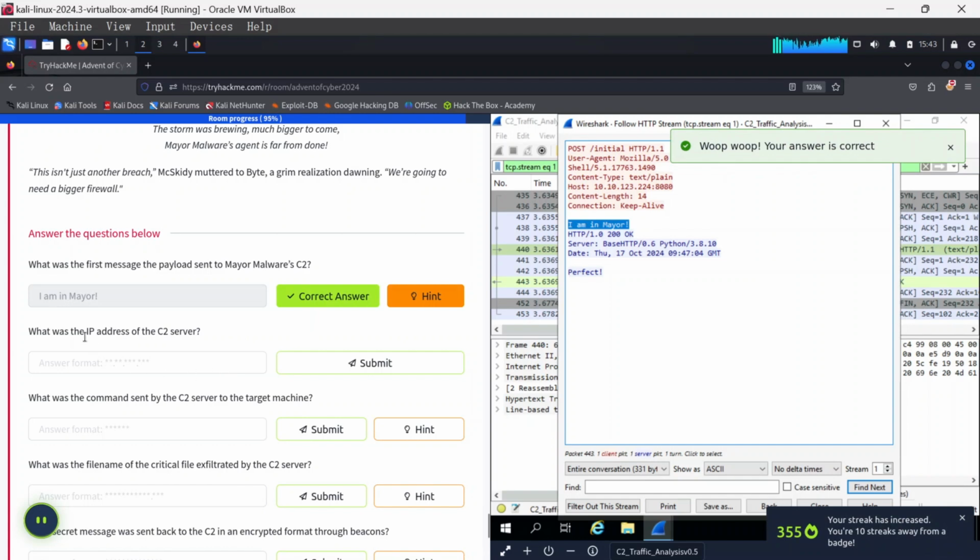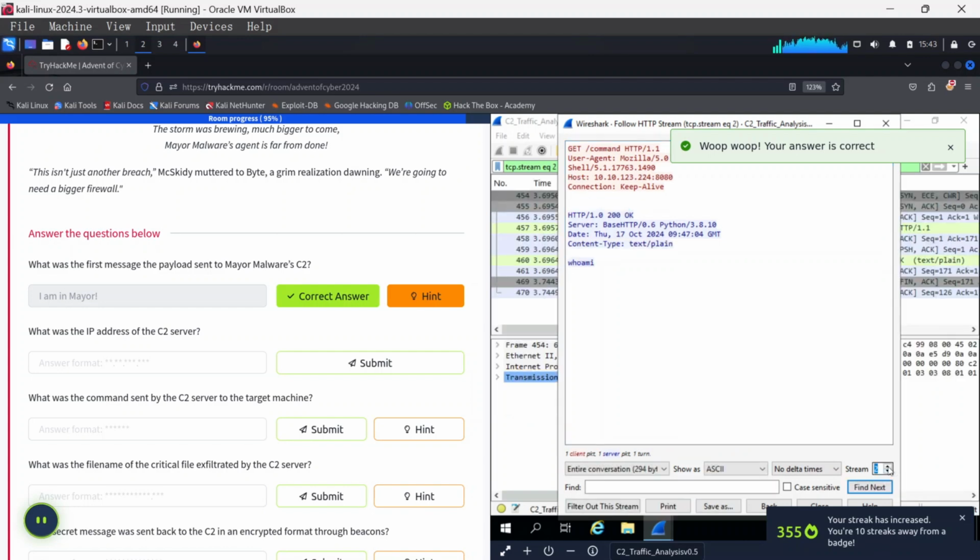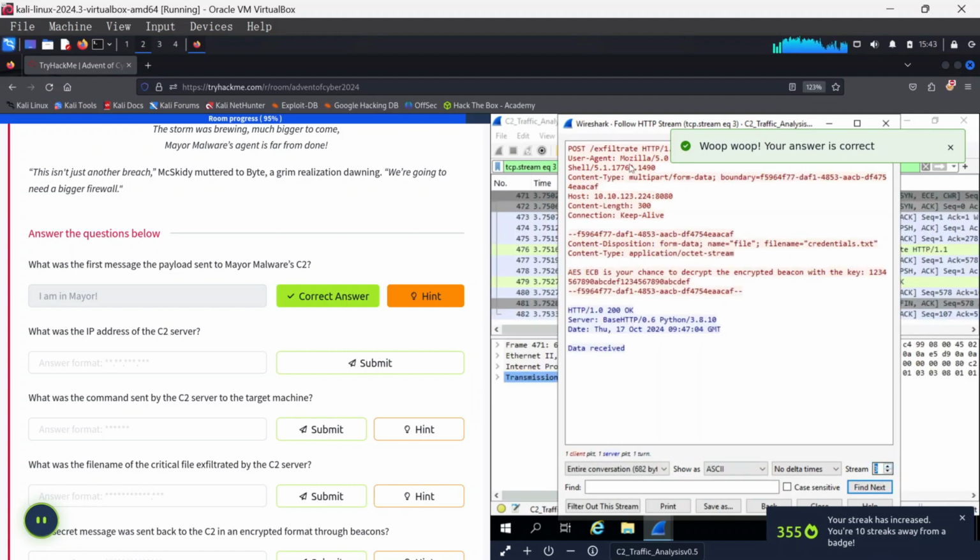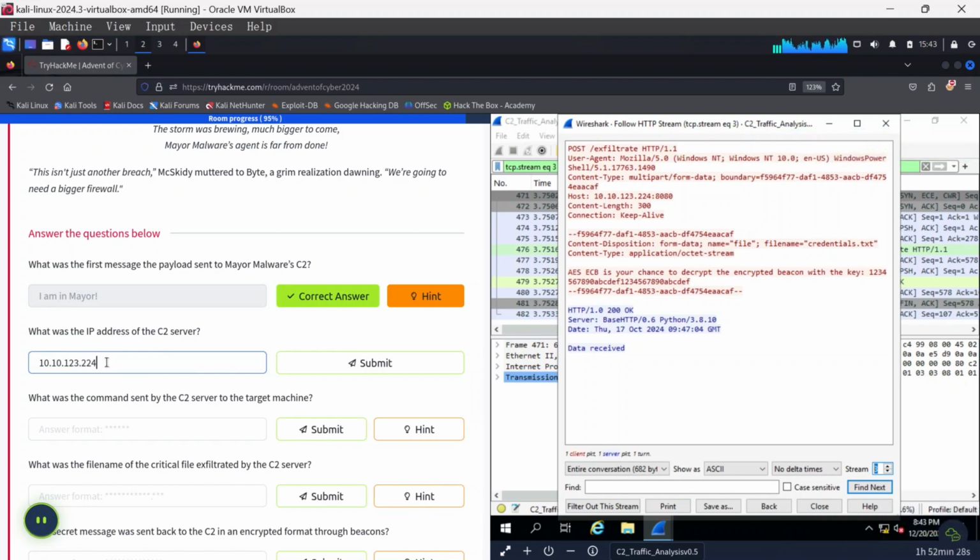Why is it slow? Correct. What was the IP address of the C2 server? If you notice from the first initial stream here, we have the host IP as 10.10.123.224. If you keep going up the streams, you see it's the same IP address, 10.10.123.224. So that is the IP address of the C2 server, because this is actually sending a message, and the host it is sending it to is 10.10.123.224. So we can come over here and type 10.10.123.224 and hit enter.